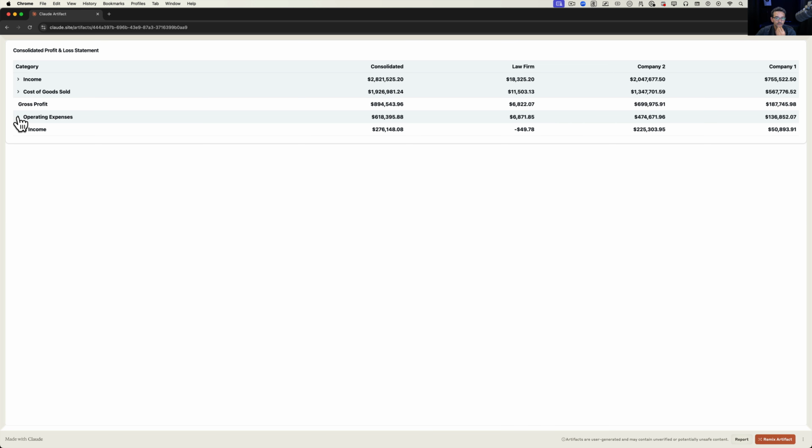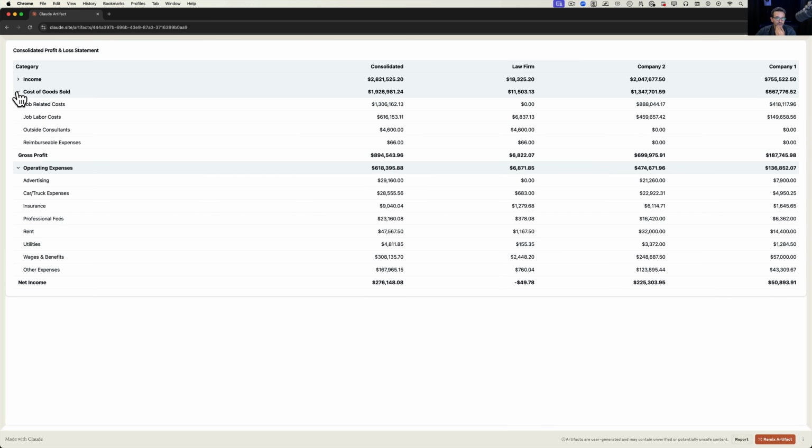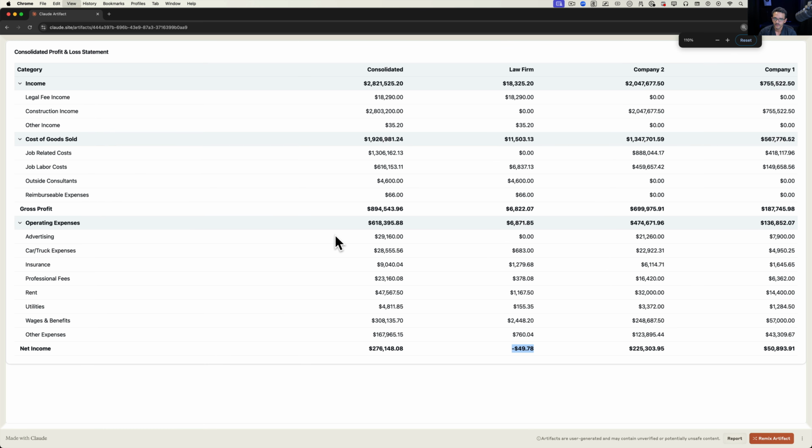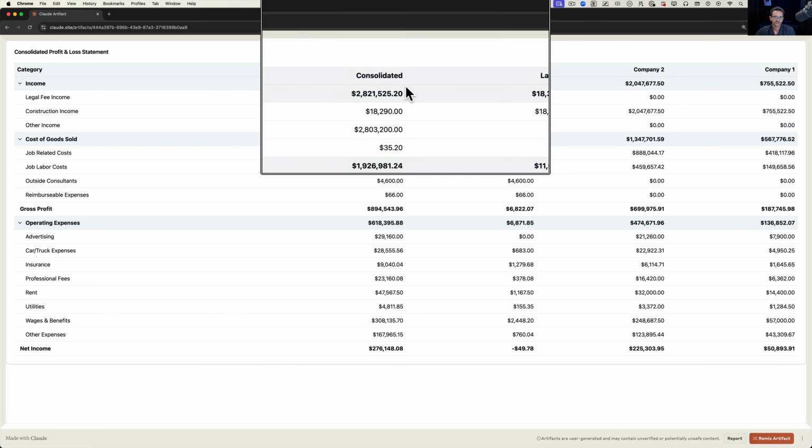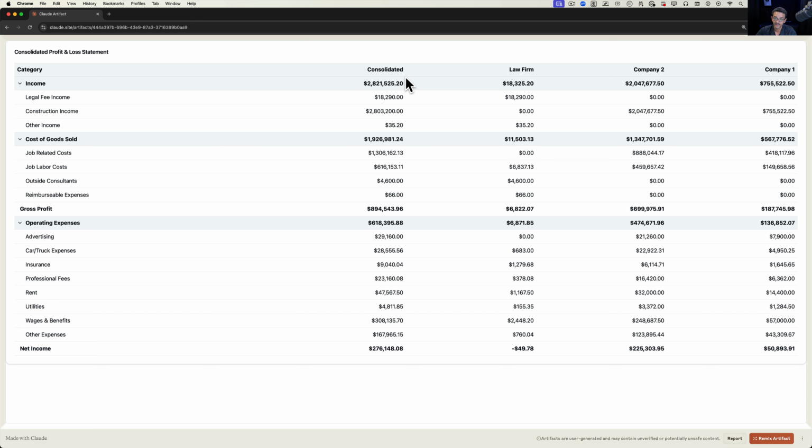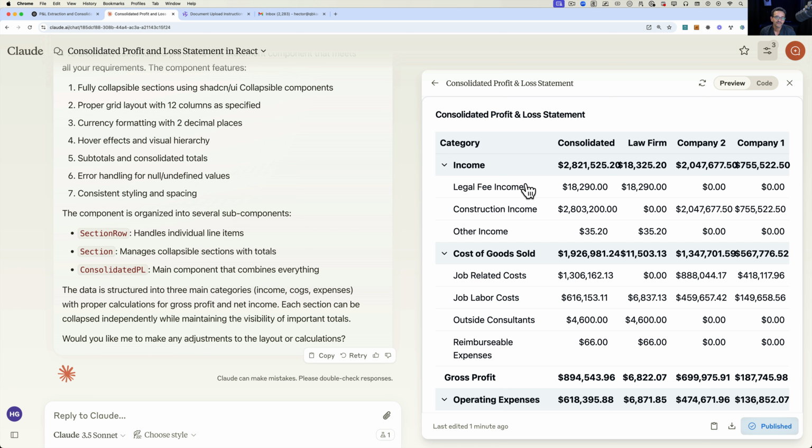Boom, boom, boom. Perfect. Now look, the net income got messed up again. So obviously there's something else I need to work on in the prompt to check the math before we publish it. It looks like it gets a little bit tripped up. In this case, one company got tripped up. The other two, company 2 and company 1, are okay. And then it also changed the order. So I could just go back and clean the prompt and make sure to tell it consolidated goes all the way to the right. But so far, my favorite of all the AI tools to give me a published web version of my work is Claude.